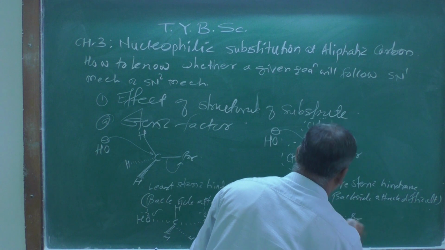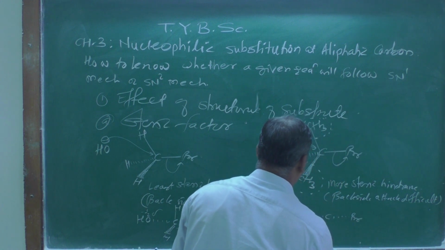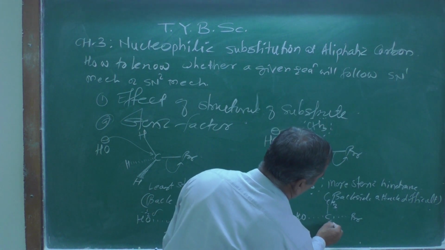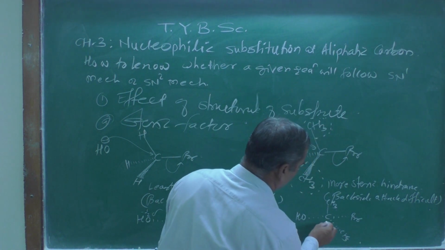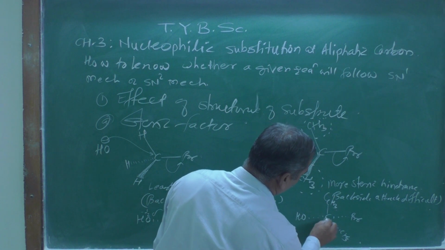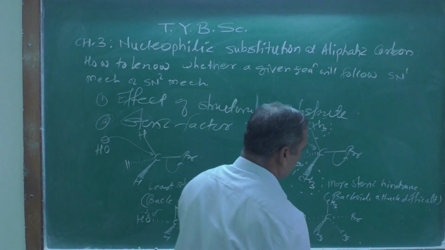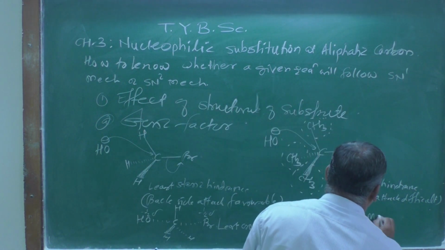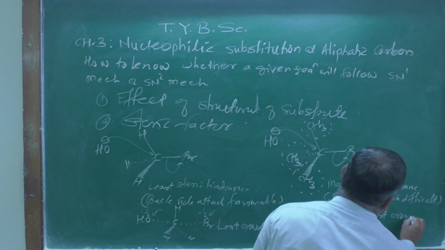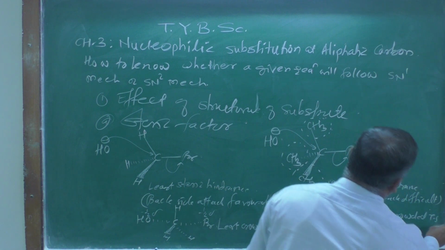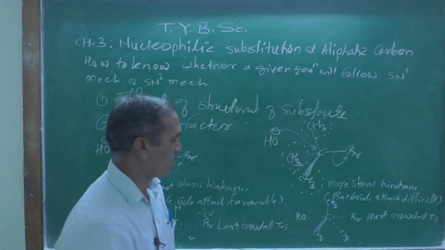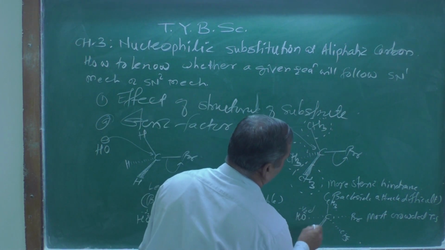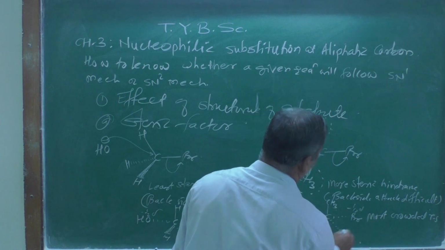Now suppose there is a Br, and let us assume over here HO, then one of the methyl groups is here. One of the methyl groups I am showing like this, another methyl group will be like this, and now this is the most crowded transition state formed over there. Here is a minus half delta charge, minus half delta charge.